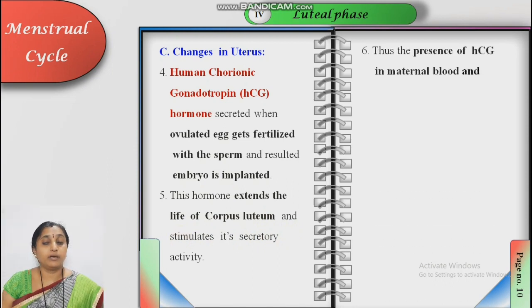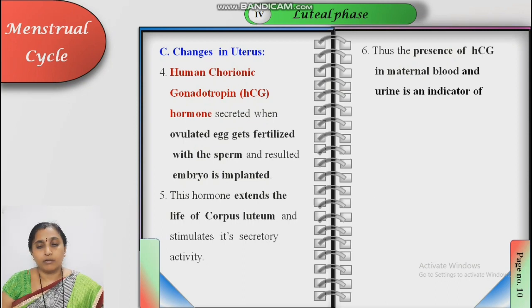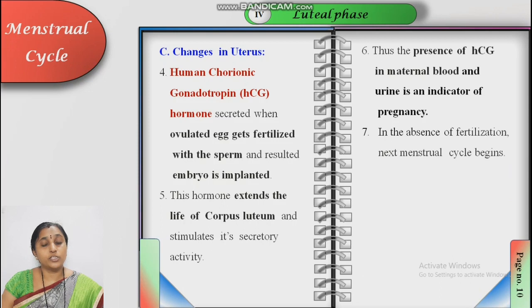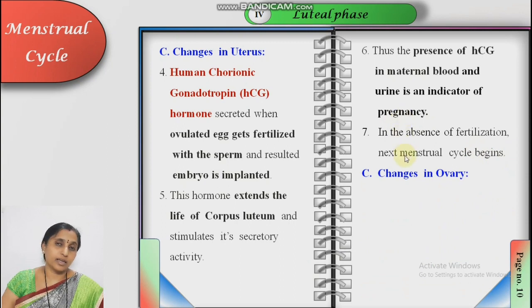In the board exam, maybe there is a question about human chorionic gonadotrophin. For a one-sentence answer, write down the long form of hCG: human chorionic gonadotrophin. If this hormone is detected in the blood or urine of the woman, then it marks pregnancy. In the absence of fertilization, the next menstrual cycle begins. If fertilization does not take place, the menstrual cycle, the bleeding phase, starts again.